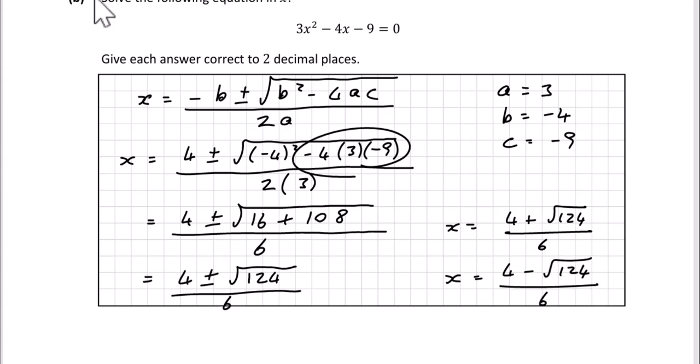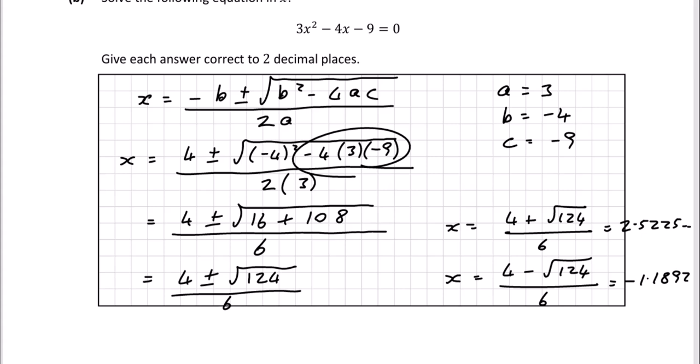Now 4 plus the square root of 124 over 6 is equal to 2.5225, and so on. And then you've got 4 minus the square root of 124 over 6. That's equal to minus 1.18925, and so on. It goes on forever. So we've got to round these to 2 decimal places.